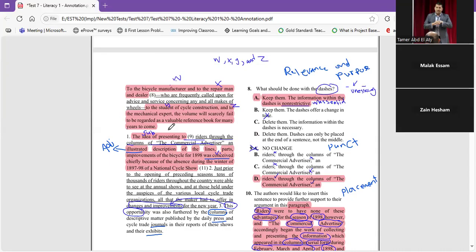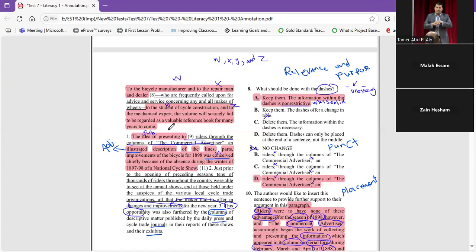To the bicycle manufacturer and to the repairman and dealer, to the student of cycle construction and to the mechanical expert, the volume will scarcely fail to be regarded as a valuable reference book for many years to come. Okay, it starts to give us a list of people here.